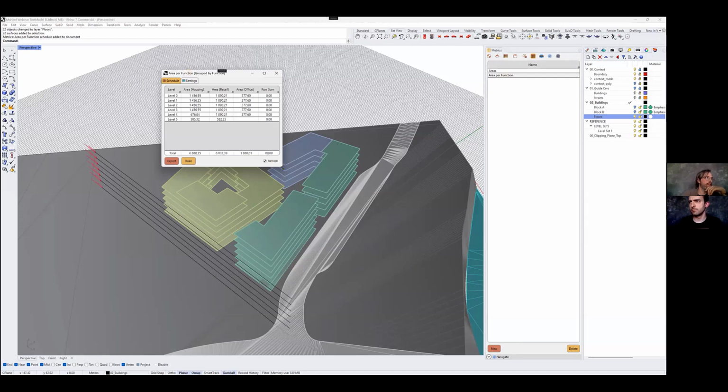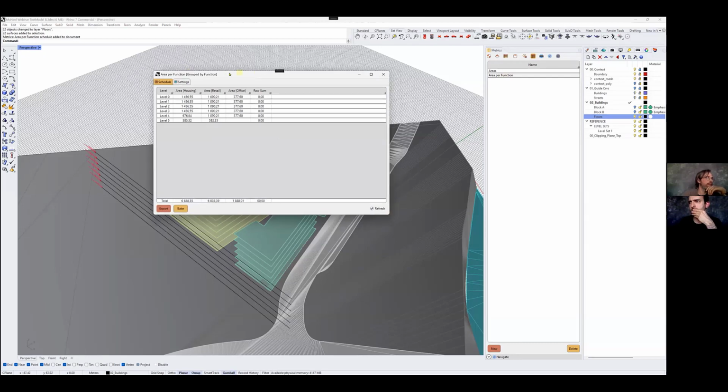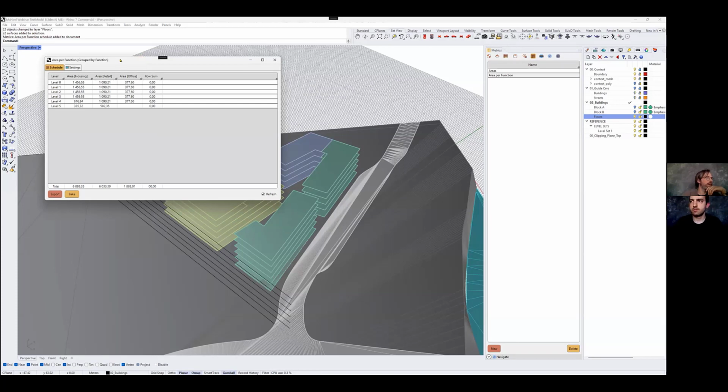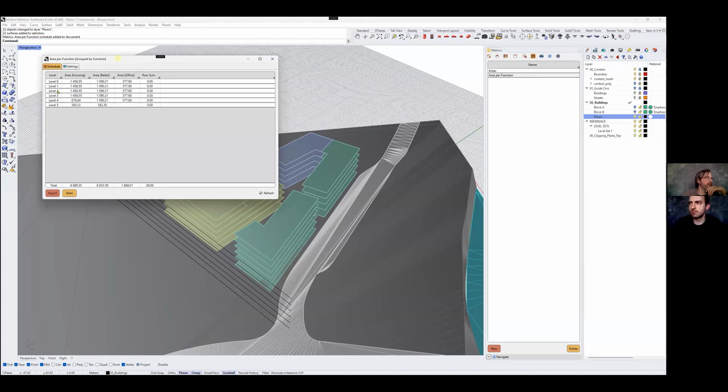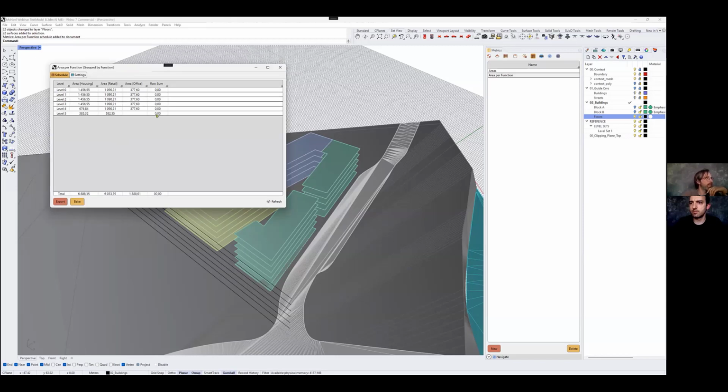and make this a bit bigger. So we have all the levels I created earlier, and we have all the functions, and you have the area per function in a nice table. There's also a possibility to sum the area per level.